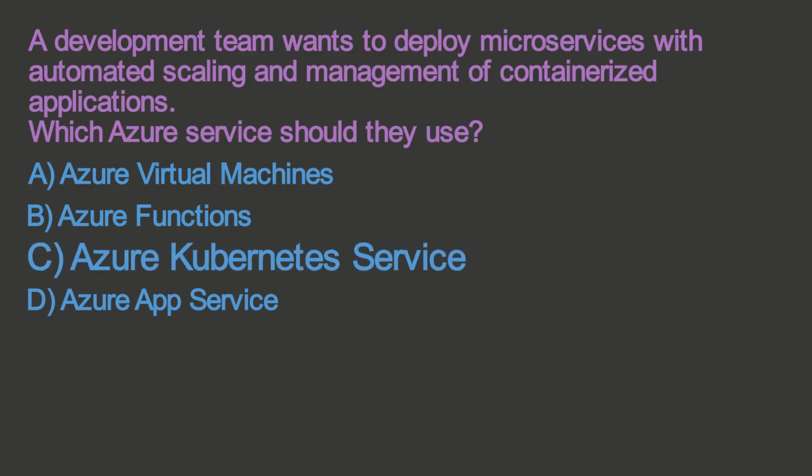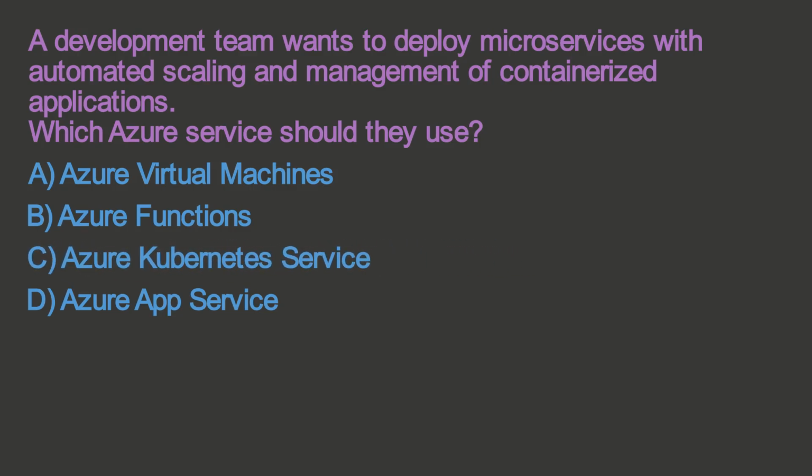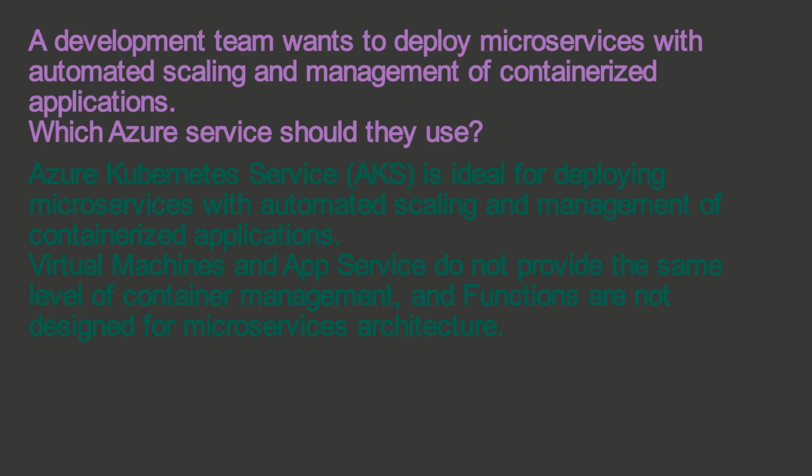The correct answer is C. Azure Kubernetes Service. Azure Kubernetes Service, AKS, is ideal for deploying microservices with automated scaling and management of containerized applications. Virtual machines and App Service do not provide the same level of container management, and functions are not designed for microservices architecture.